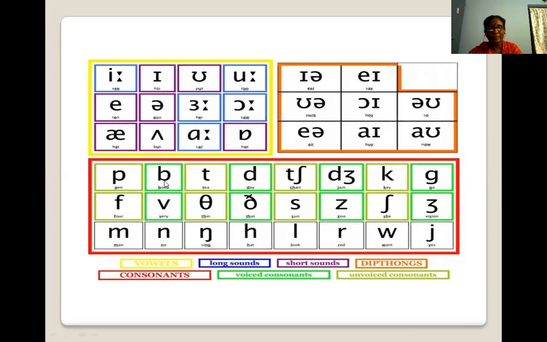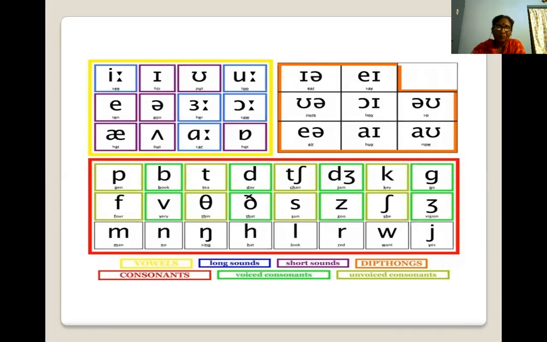And again in the consonant sounds, see: T, B, T, D, Z, K, F, V, Ta, Sa, Sha, measure, Ma, Na, H, R, W, Y. So in these sounds, again there is a variation.